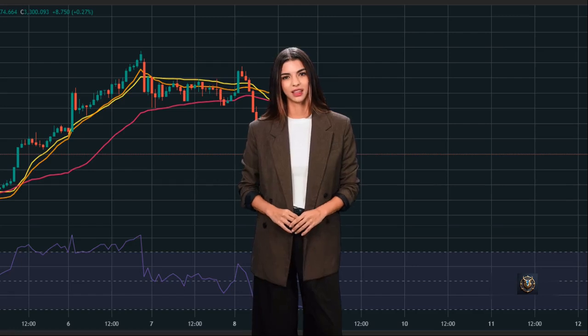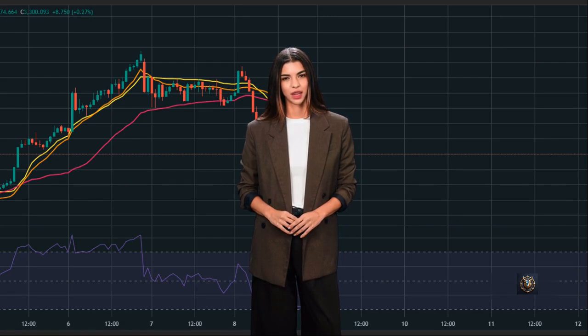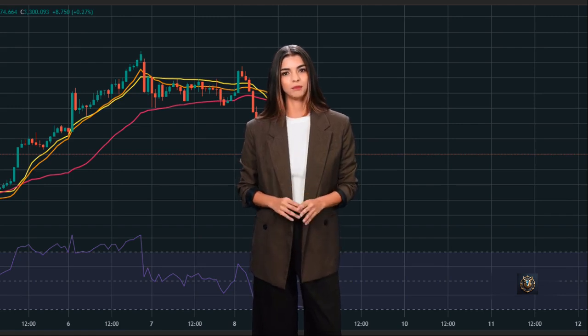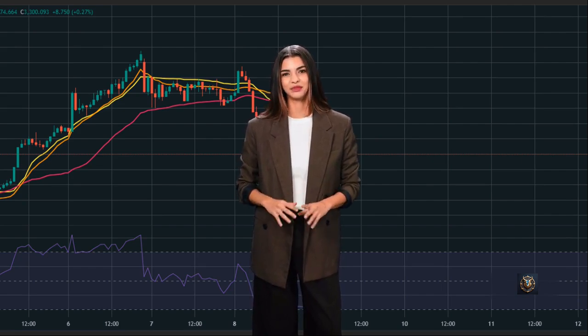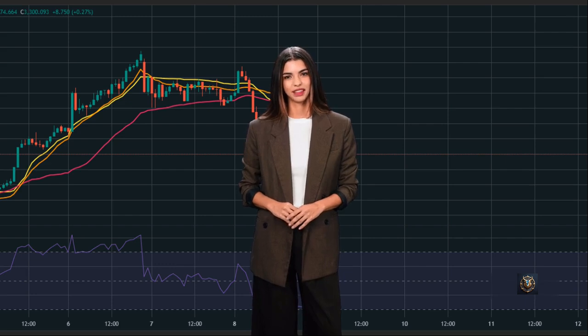Here's a detailed technical analysis of the gold versus USD, XAU/USD 1-hour chart, May 9th, 2025. Chart summary, 1H timeframe. Current price 3,309, daily change +8.75, +0.27%.